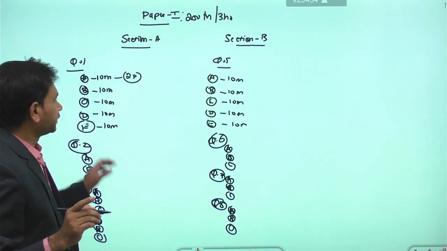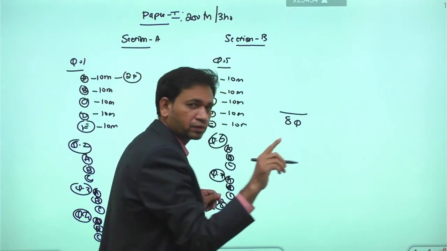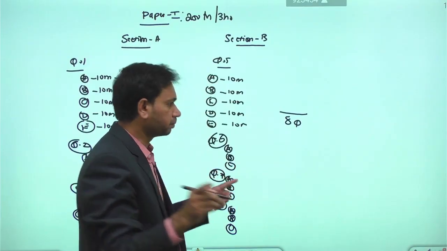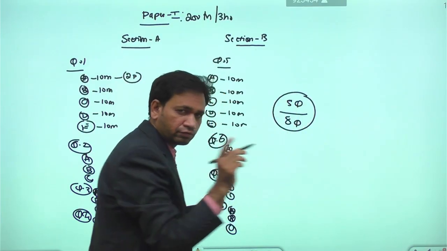In paper 1, in total we have 8 questions. We have 8 questions in paper 1 or paper 2. Totally 8 questions will be there either in paper 1 or paper 2. Out of the 8 questions, we need to attempt only 5 questions.